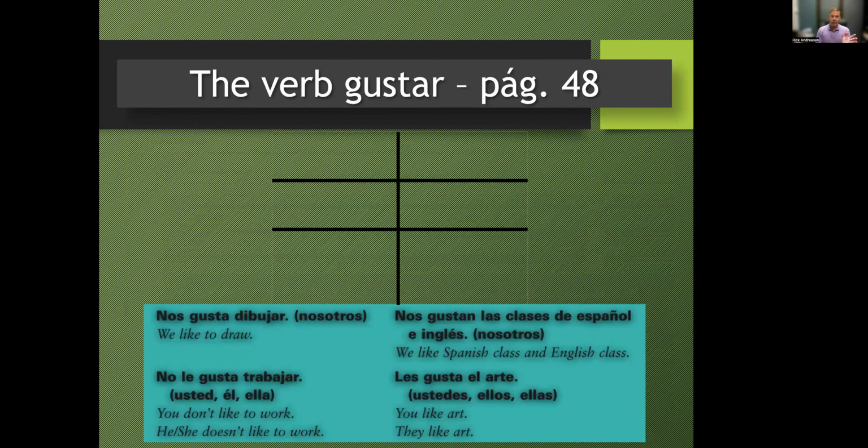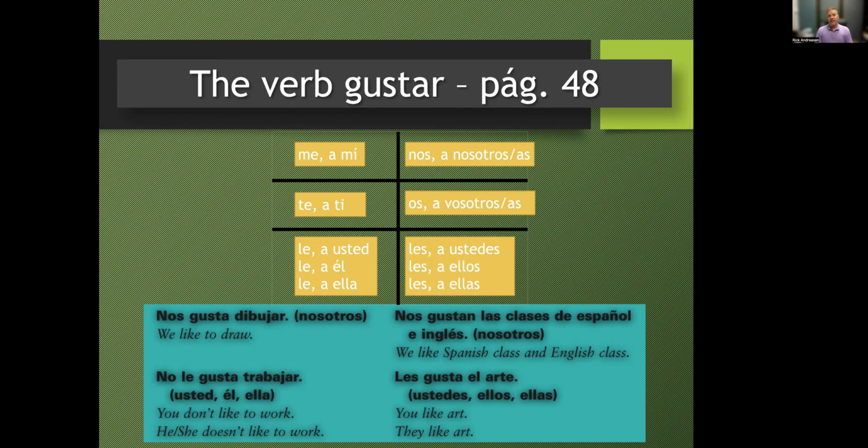Okay, so go back to my world famous verb tree. And in each of these cases, we have these different pronouns. So me is the same as a mí. Te is the same as a ti. We have le, which is the same for a usted, a él, a ella. Nos is the same as a nosotros or nosotras. Os is the same as a vosotros or a vosotras. Les is for a ustedes, a ellos, and a ellas. So me, te, le, nos, os, les are those indirect object pronouns.